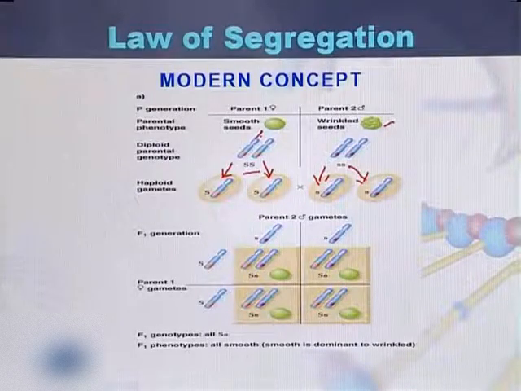So this is the process of gametogenesis, where the gametes are separated from each other and the genes are present on the chromosomes.